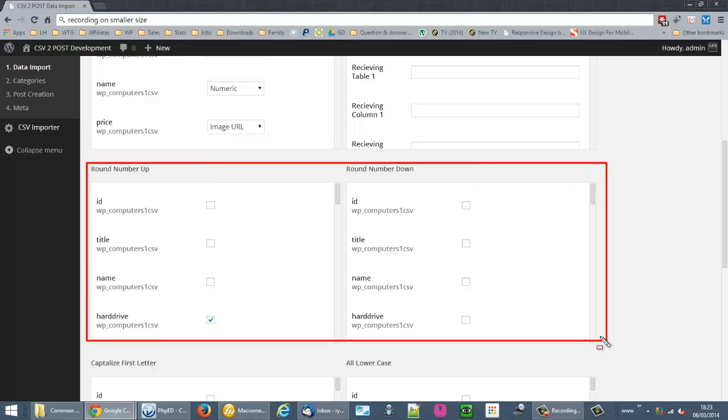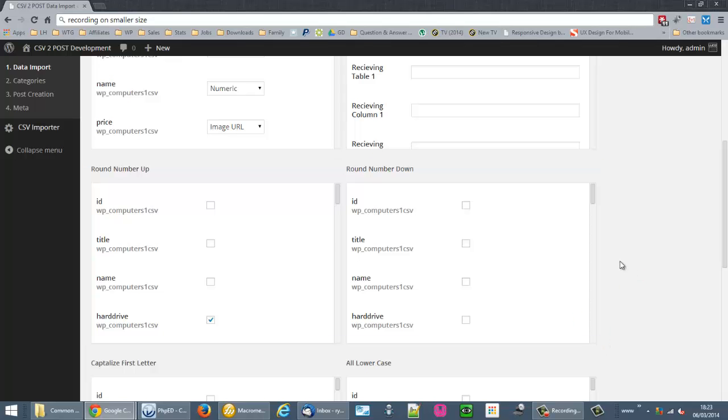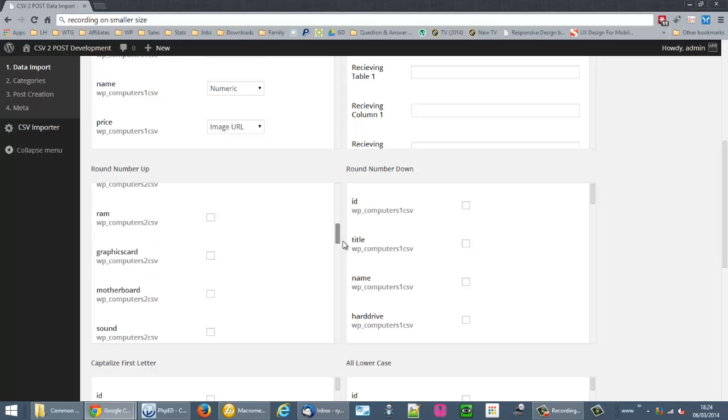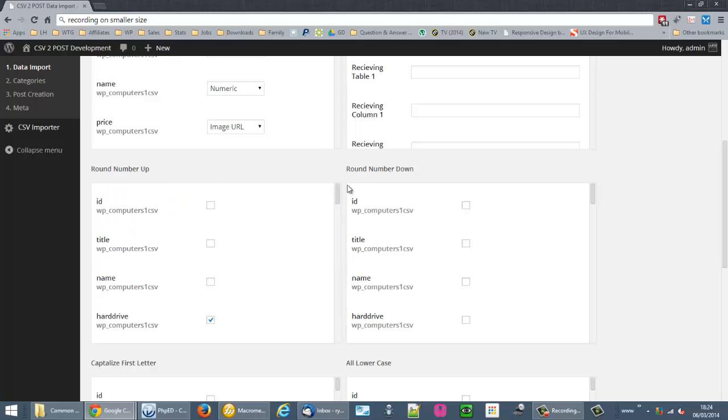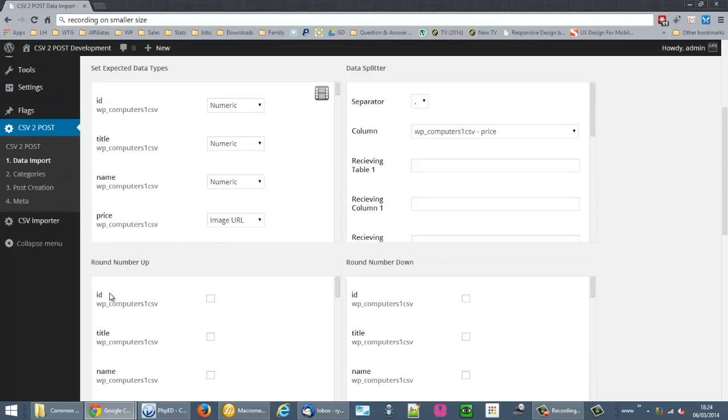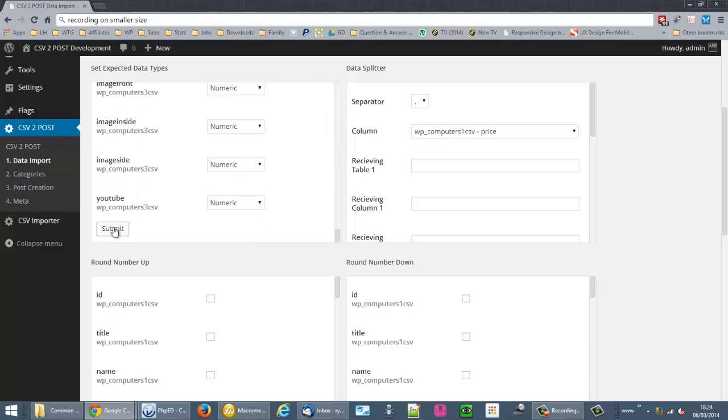Alright, so that's these two panels here. The exact same columns are listed in both. Now, I'll just scroll down. The list isn't as long as the list above. It might be hard to see that at the moment. But what I'm going to do is make the ID, title and name columns disappear. Alright, they're going to vanish. And I do that by changing the data type from numeric to anything really. Alright, I'll just change that to anything. Scroll down, submit to save.